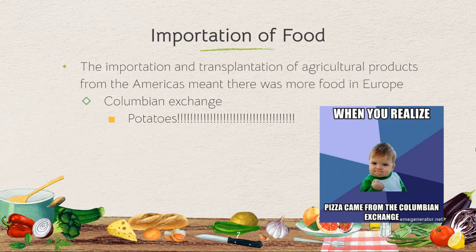But we also see things like tomatoes, corn, pumpkins, beans, pepper, tobacco, right? All these products coming from the New World. And mostly England is going to have this colony monopoly. England's definitely going to be at the forefront of all this.